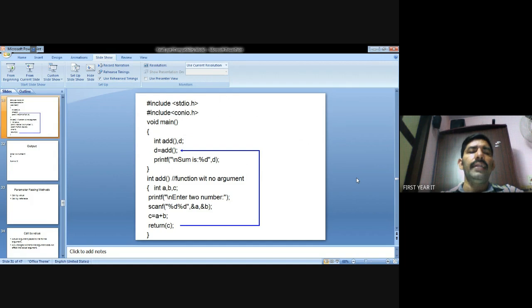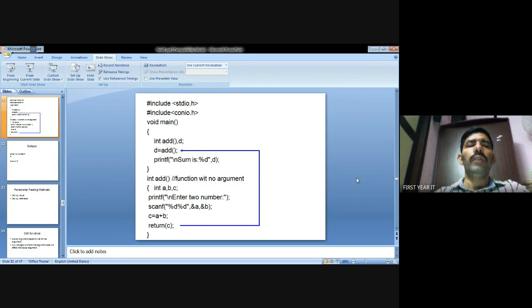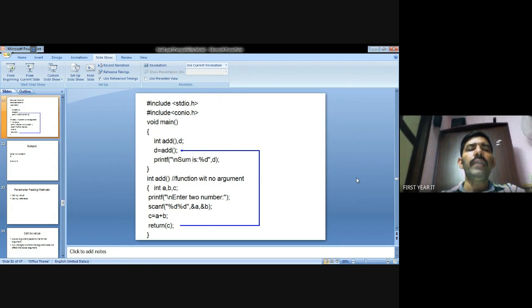So int add, int a comma b, c, print enter the two numbers. So I put in the a value and b value. A value I put in 2, b value I put in 4. So c equal to a plus b. So getting the a value 2, b value 4, you have 2 plus 4 means 6. So c value is 6. Return c, so it returns from the function to d. So the d value is 6. After that, print d means the value printed is 6.